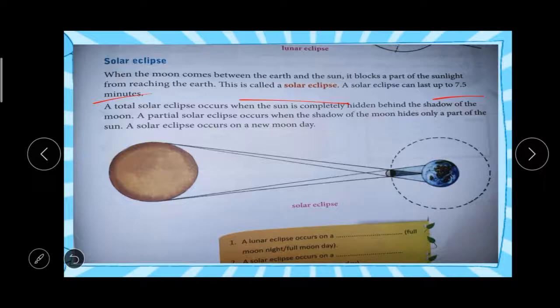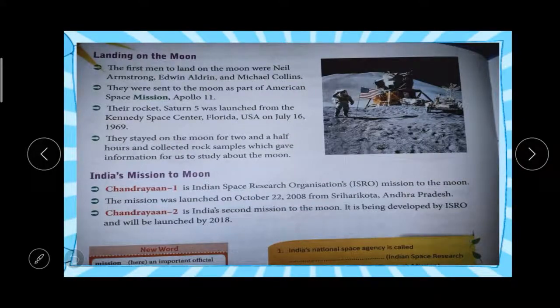Do you understand up to this much? So what are the eclipses? Lunar eclipse and solar eclipse. Do you understand? Okay, the next one, landing on the moon.